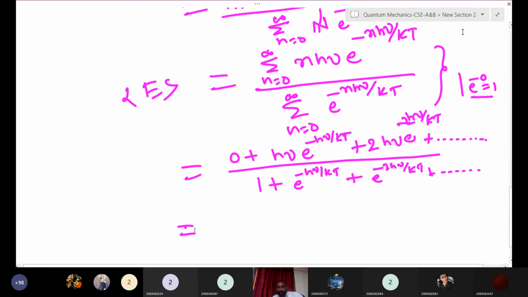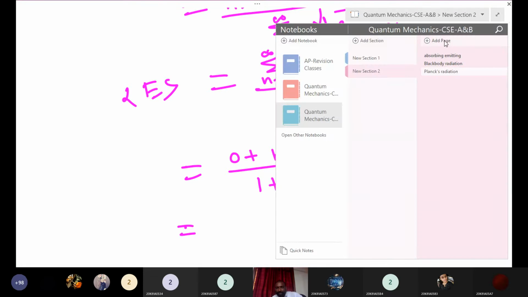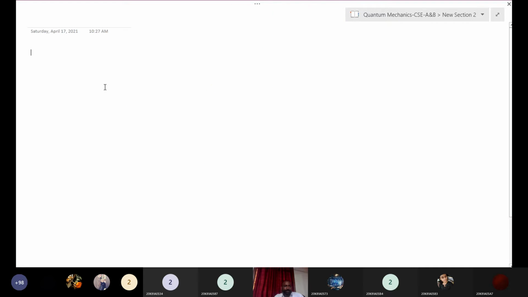So this series is continuing. I will take the next page. So here, how will we simplify this expression? Just think of this expression. We will consider e to the power of minus h nu by kT equal to some x. Otherwise, it is a lengthy infinite expression. We will simplify.